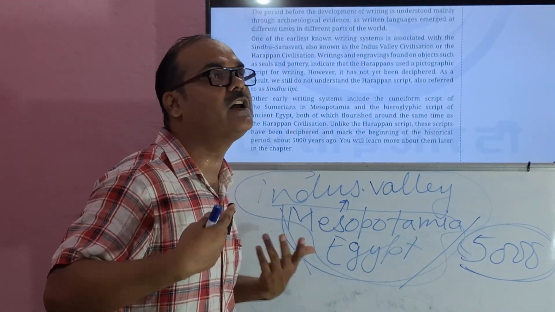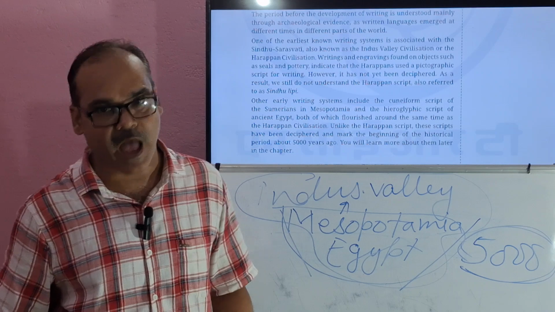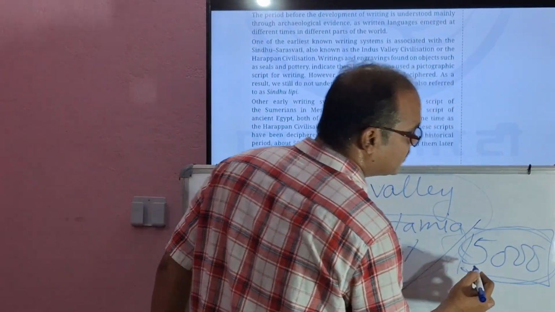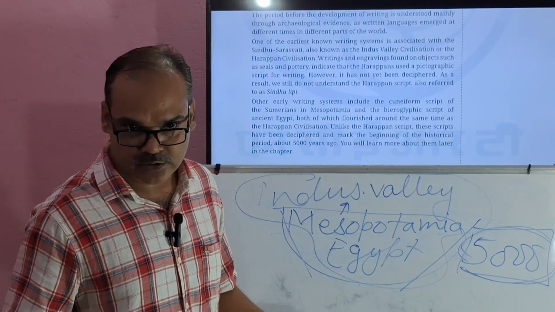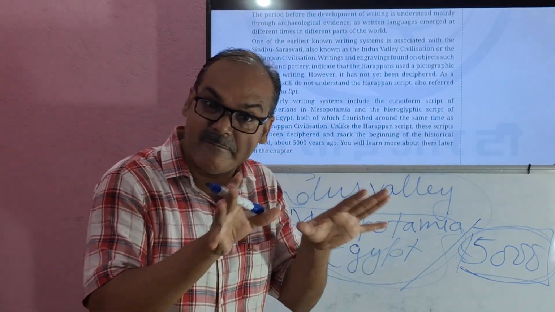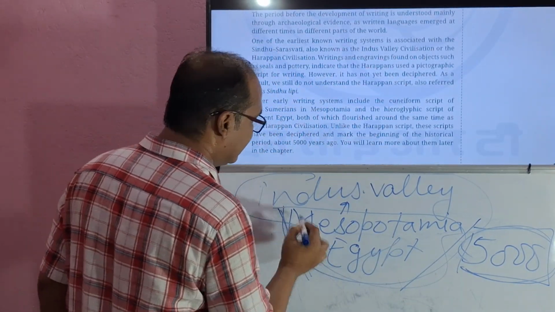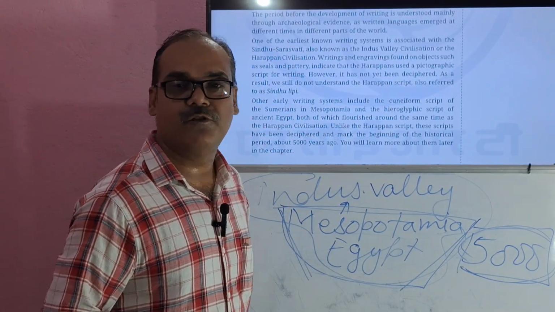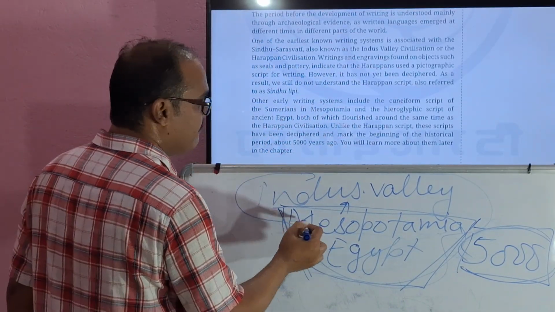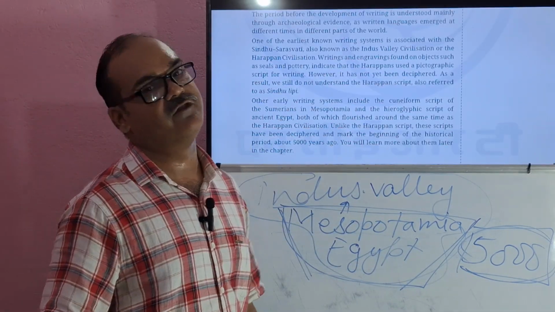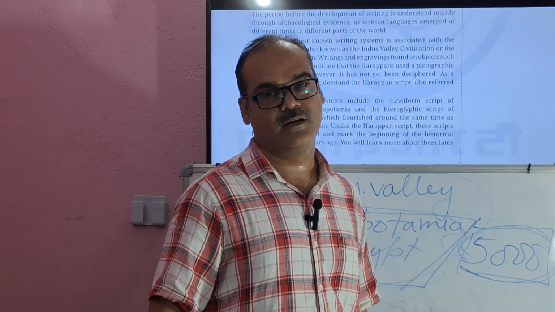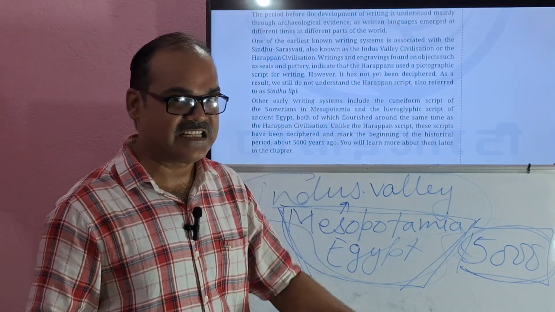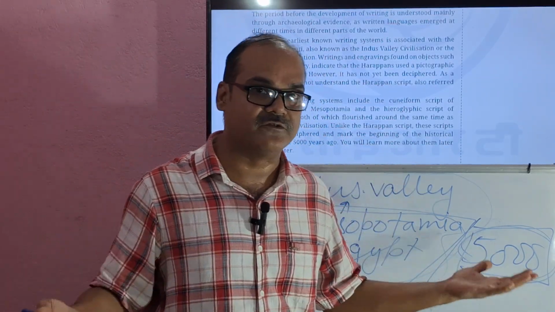So to say, whatever information in written form we have is from 5,000 years ago only, not before that, right? And this became possible because of the decipherment of the script of Mesopotamian and Egyptian civilization. Got it? But mind it, the Indus Valley civilization script, till date, has not been deciphered.